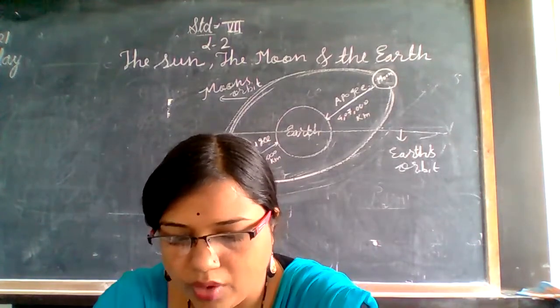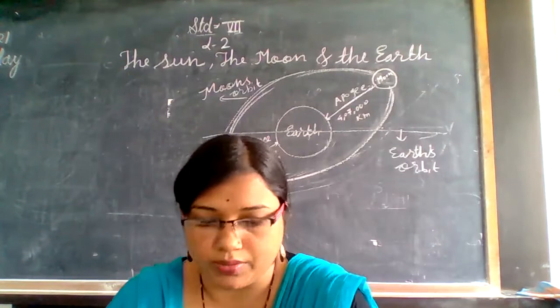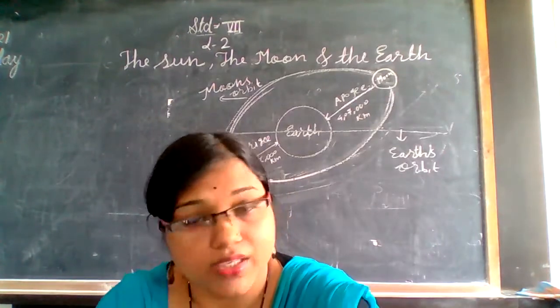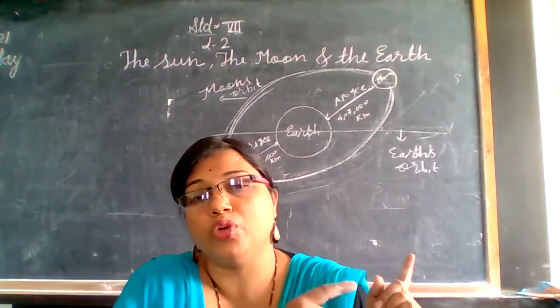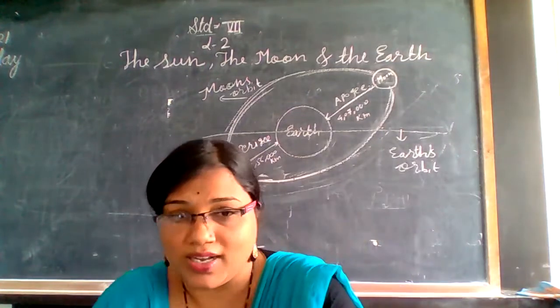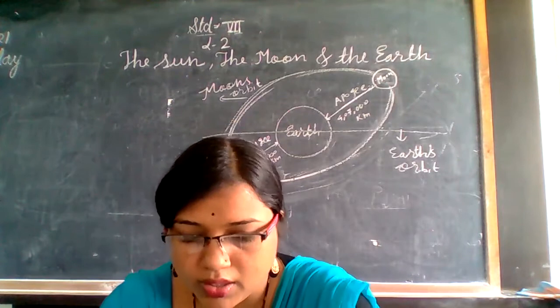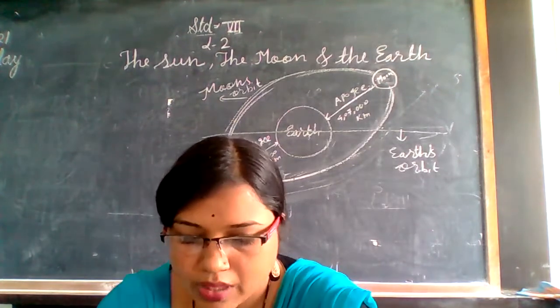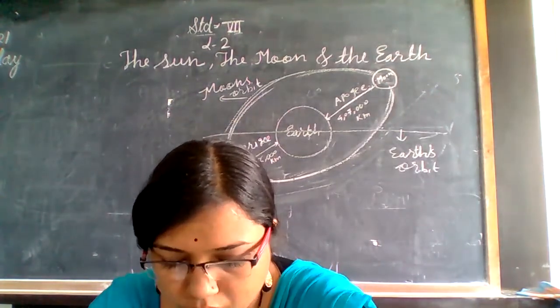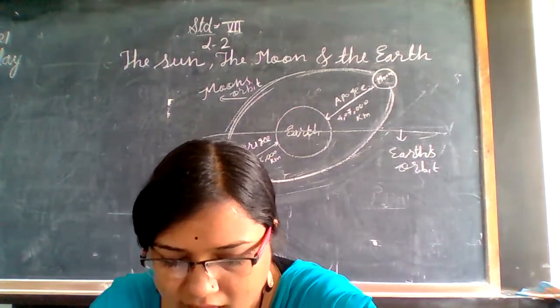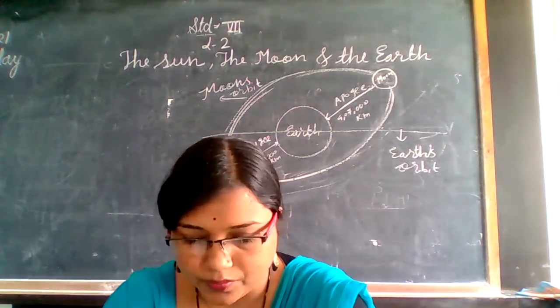In this lesson we are going to discuss the Moon's motion. Yesterday we discussed the motion of the Earth, that is rotation and revolution. Today we are going to discuss the Moon's motion. Like the Earth, the Moon also has axial and orbital motion.